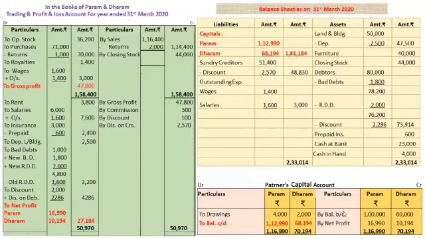Then prepare the capital account. You will get the balancing amount of capitals, which should be mentioned in balance sheet liability side, and tally the balance sheet.